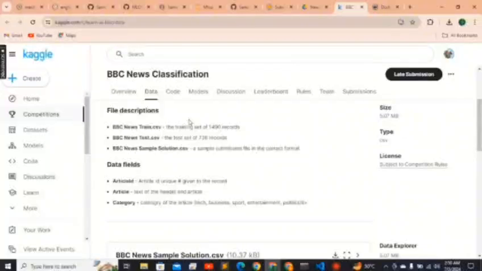This dataset contains 3 files: BBC News train.csv, test.csv and sample.csv, and this data contains these fields: article ID, which is not necessary for this project, text, and category of the article, that is tech, business, sport, entertainment and politics.